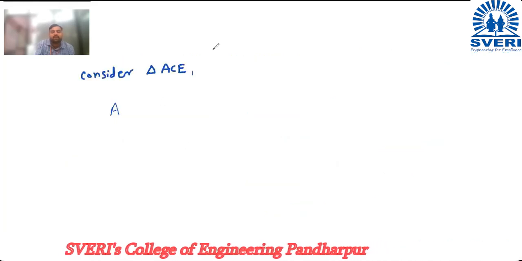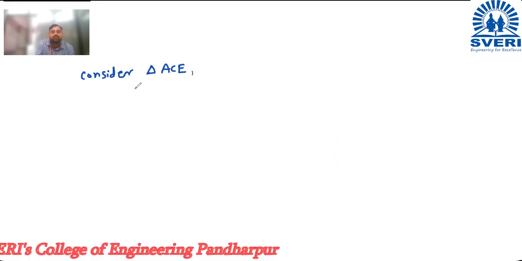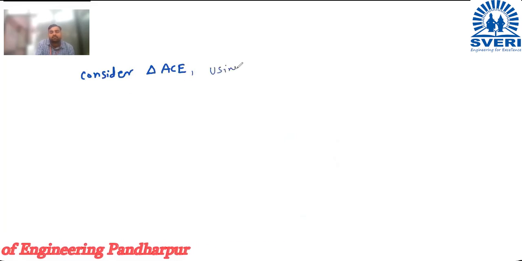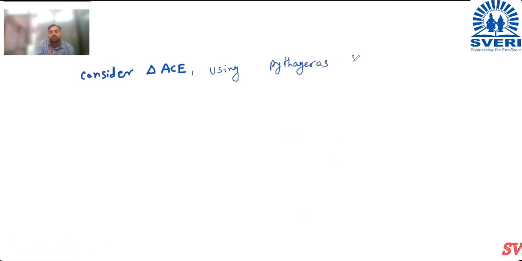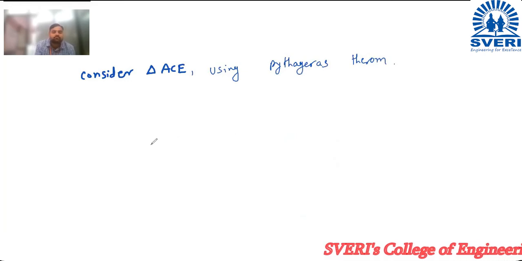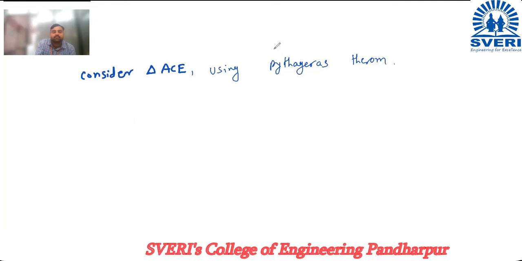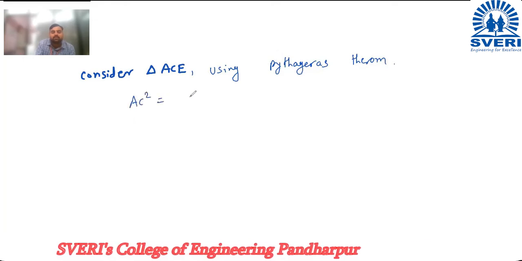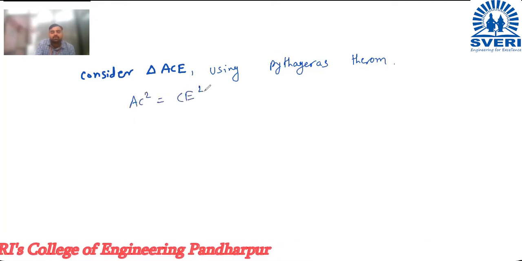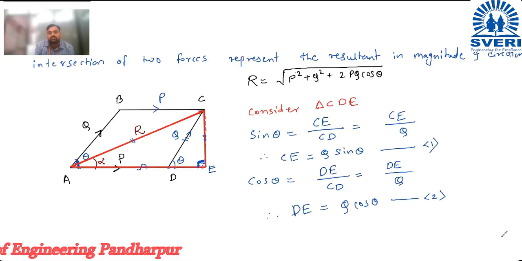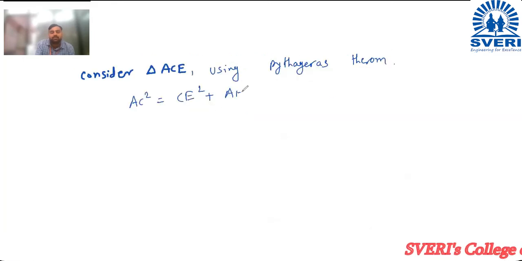So instead of directly writing, I will write here using Pythagoras theorem, AC square is equal to CE square plus AE square.